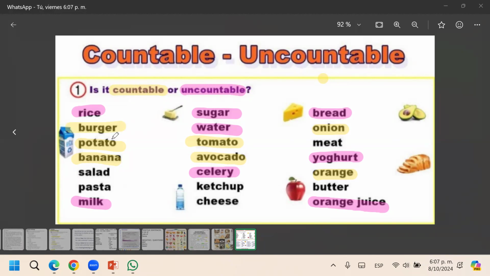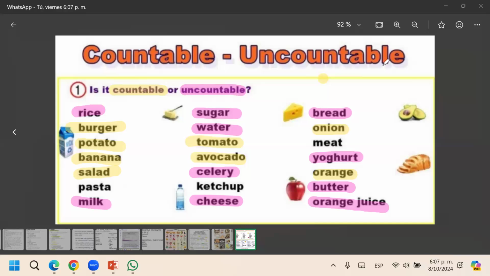Mucho de los dairy products, los lácteos, muchos de ellos son dairy products. They are uncountable. Like, for example, the butter, the cheese, the yogurt, the milk, because it's liquid. The salad. La ensalada está en la lista de countable nouns. Puedo decir 1 salad, 2 salads, 3 salads, 4 salads, 5. It's countable. Okay. Then we have pasta. Do you remember pasta?